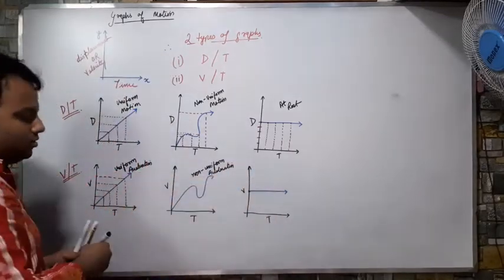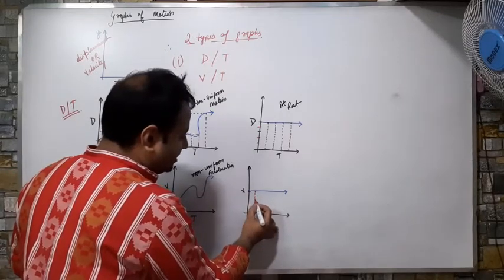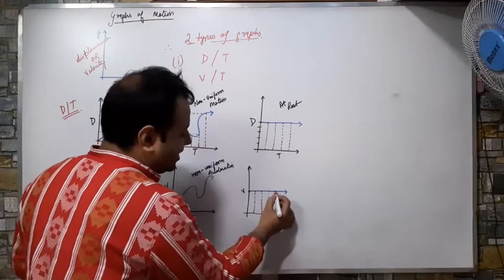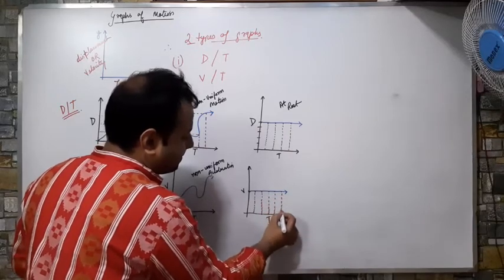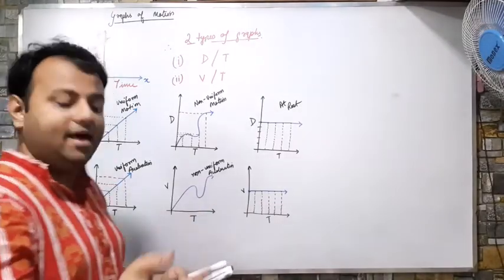But look here, what I will do here is that with every passing time my velocity remains the same, speed is the same. The speed is neither increasing nor decreasing. So if the velocity remains the same, what will we call it?